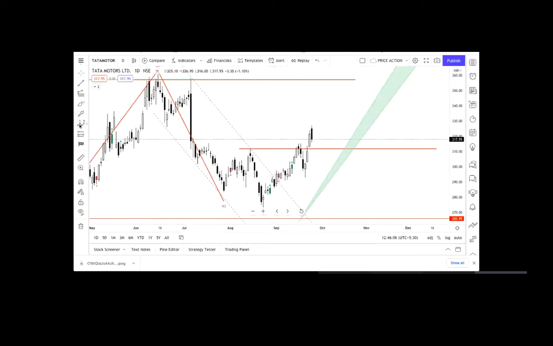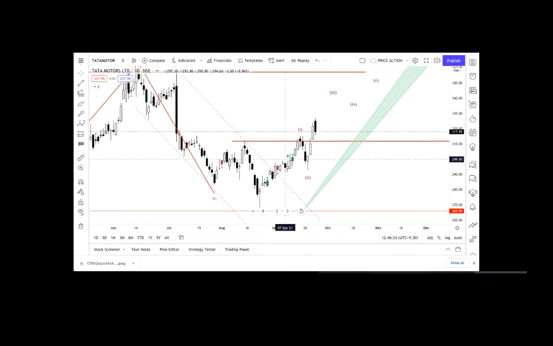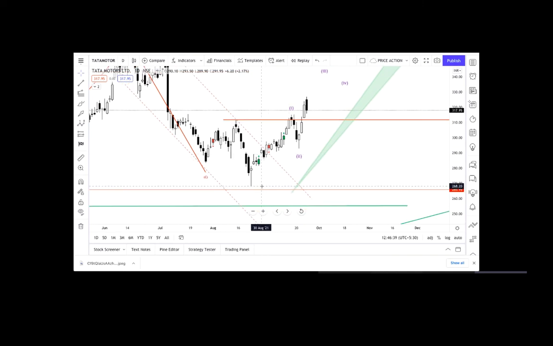So now you can say that this wave was wave 1, and this is wave 2, and now you are going for wave 3, then waves 4 and 5. As of now you can count this as wave 1 and this as wave 2. If you see a fall right now, you may have to change the count, but your major established point for the bottom is this.